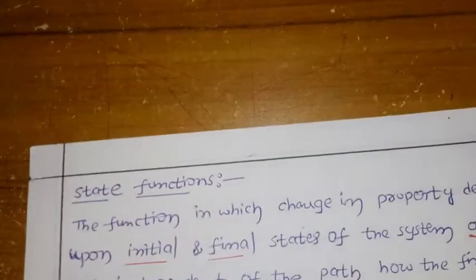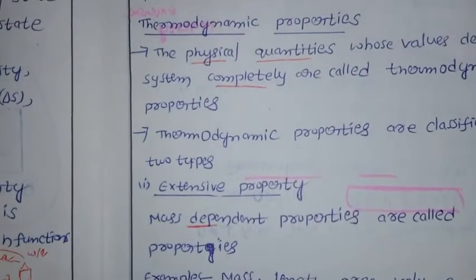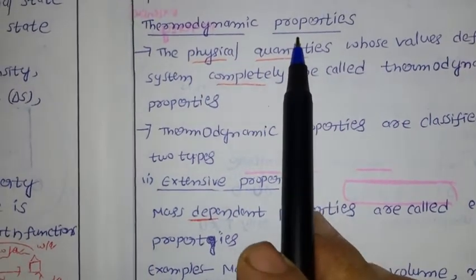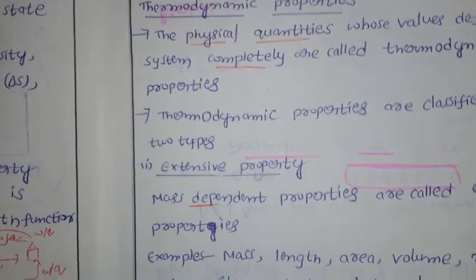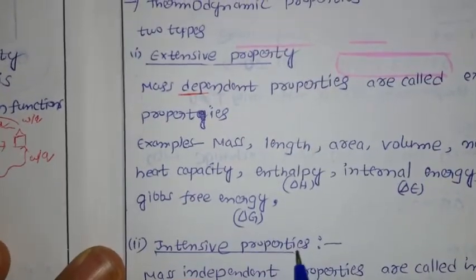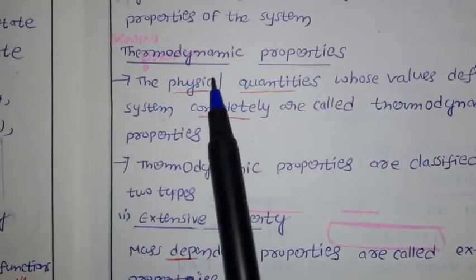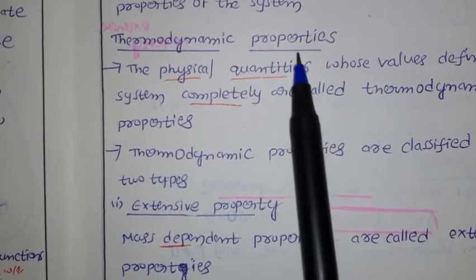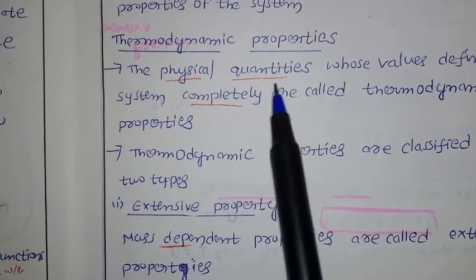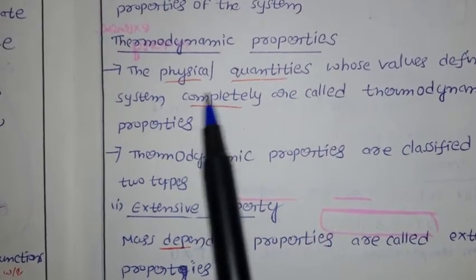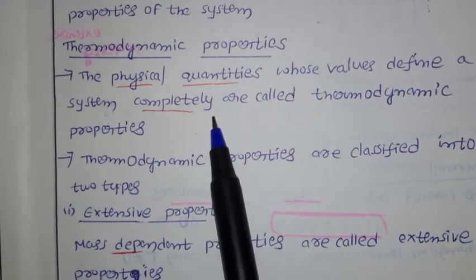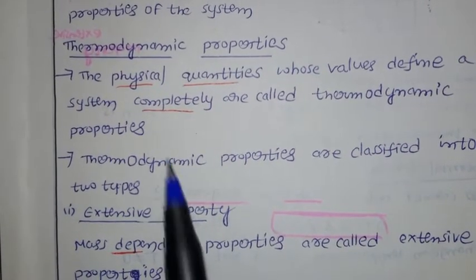Next we have thermodynamic properties. Let us see what they are. We have two types here, extensive properties and intensive properties. First, what do thermodynamic properties mean? They are the physical quantities whose values define a system completely.